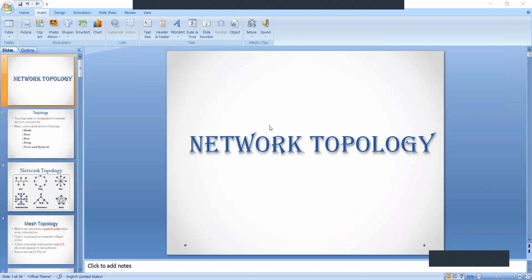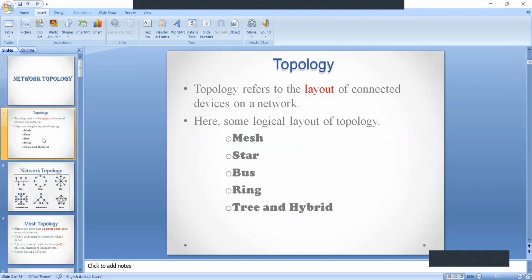Today I'm going to discuss network topologies. As in the previous class, we discussed topologies in detail. Coming to network topologies, a topology is the layout of connected devices on the network. As we said before, there are different topologies: mesh topology, star topology, bus topology, ring topology, and hybrid topologies.